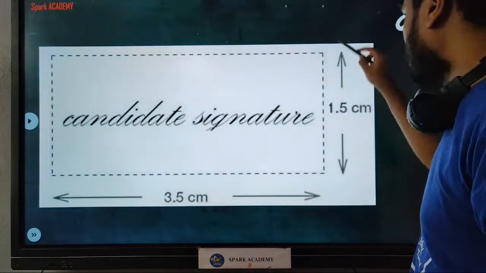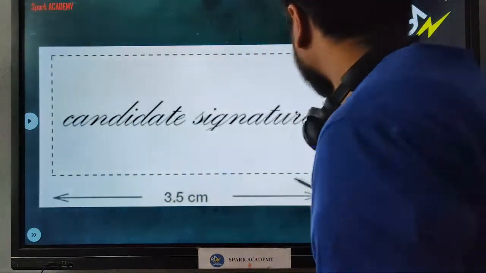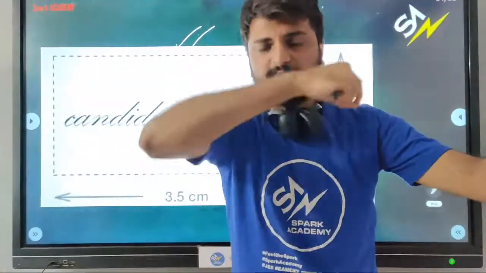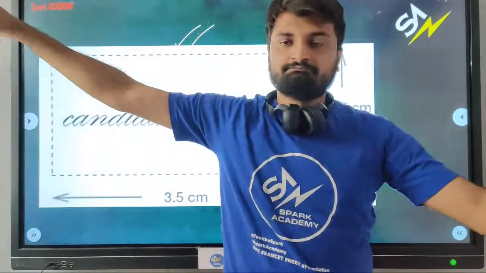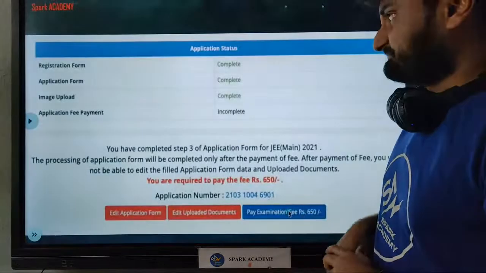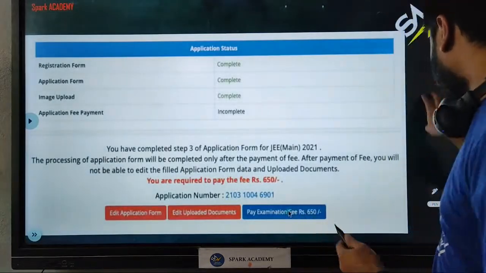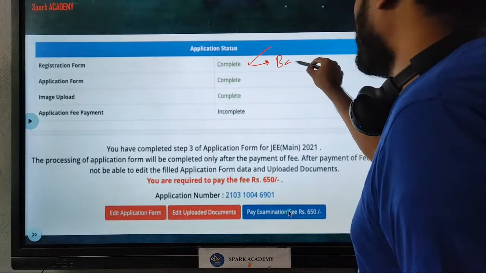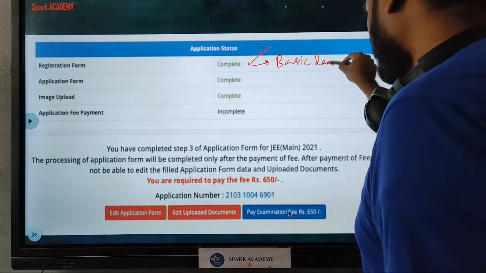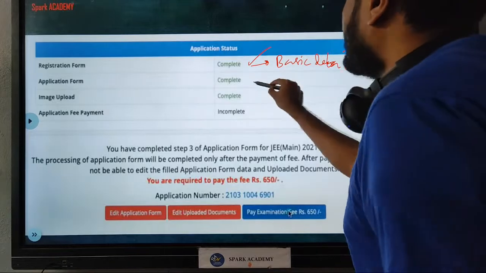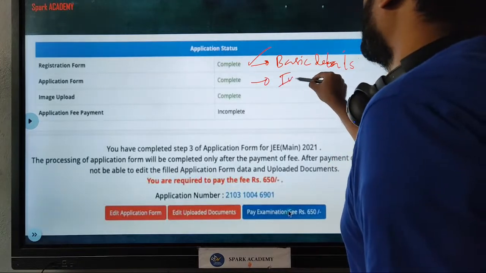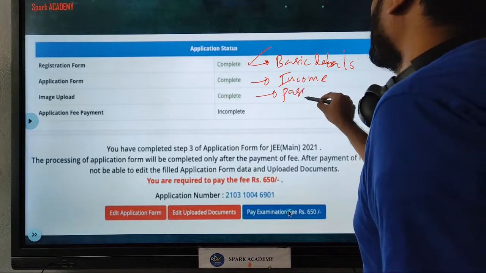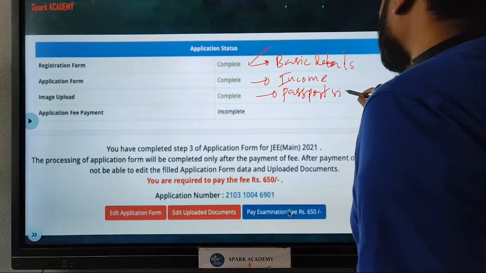And this is how the candidate signature should look like. It should be a rectangular box. So imagine a rectangular box and you have to sign it there. Alright? So once you do these steps, the registration form which talks about your basic details, the application form which talks about your income and other details, and your passport size photograph and signature.